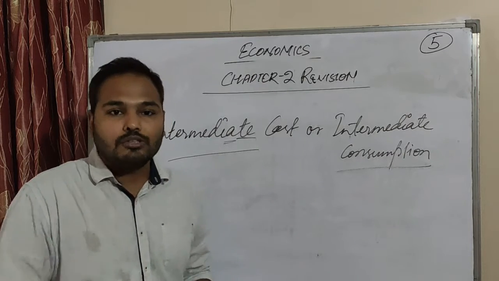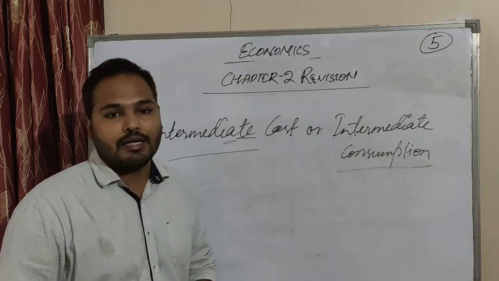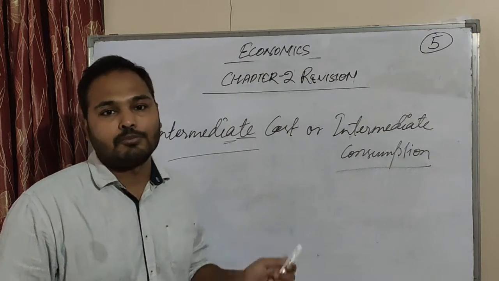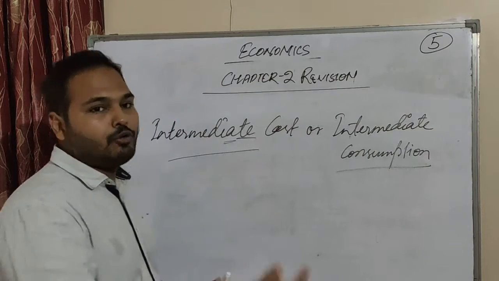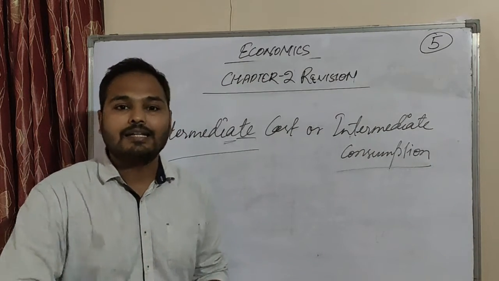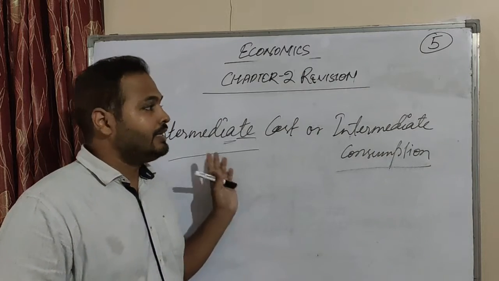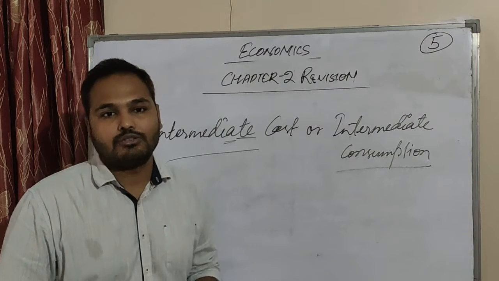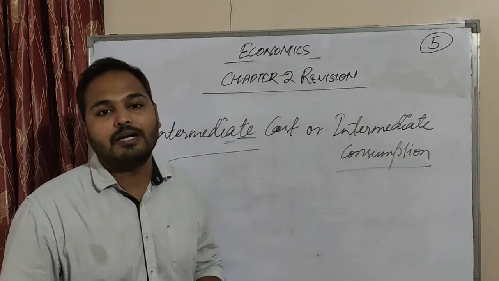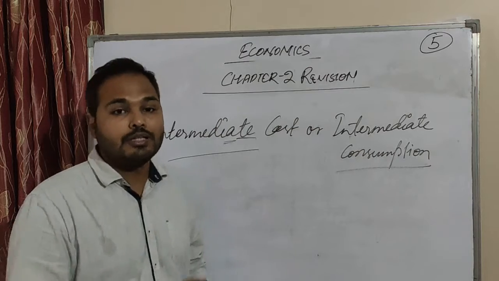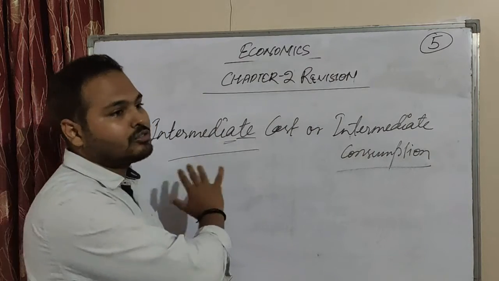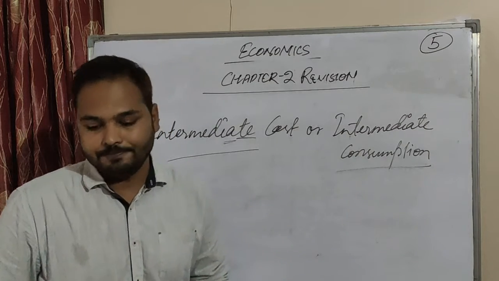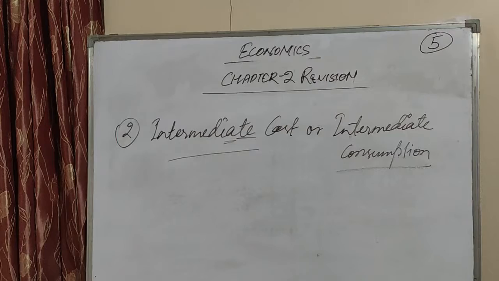The expenditure incurred by the producer on that product is called intermediate cost and intermediate consumption.